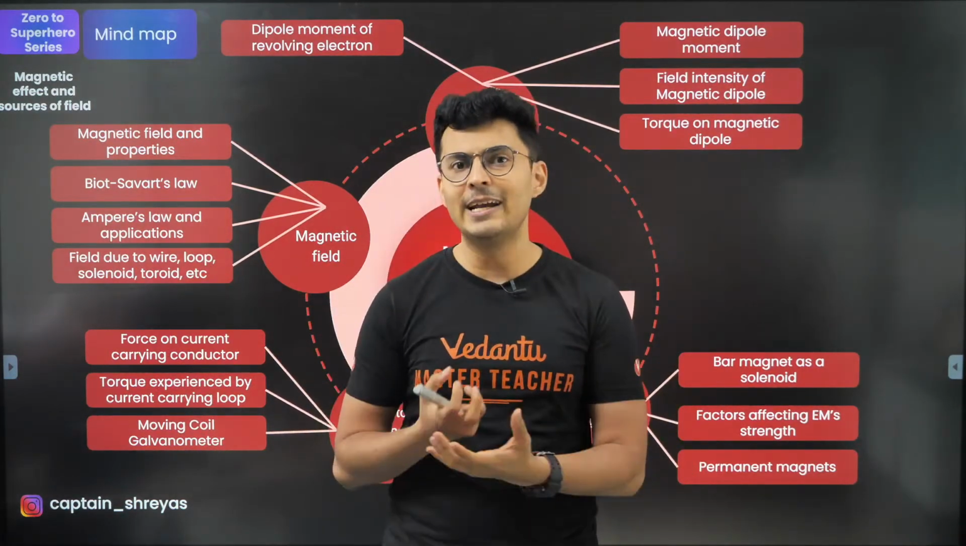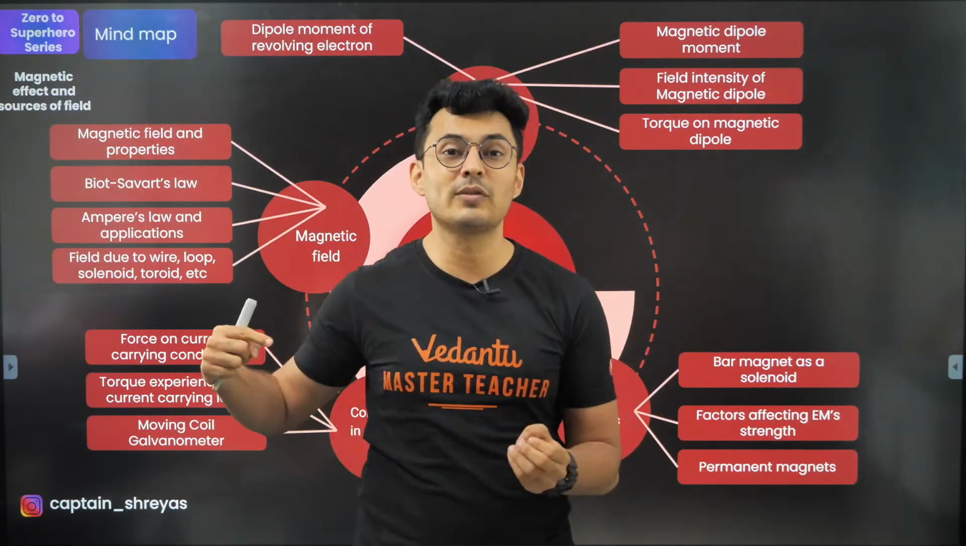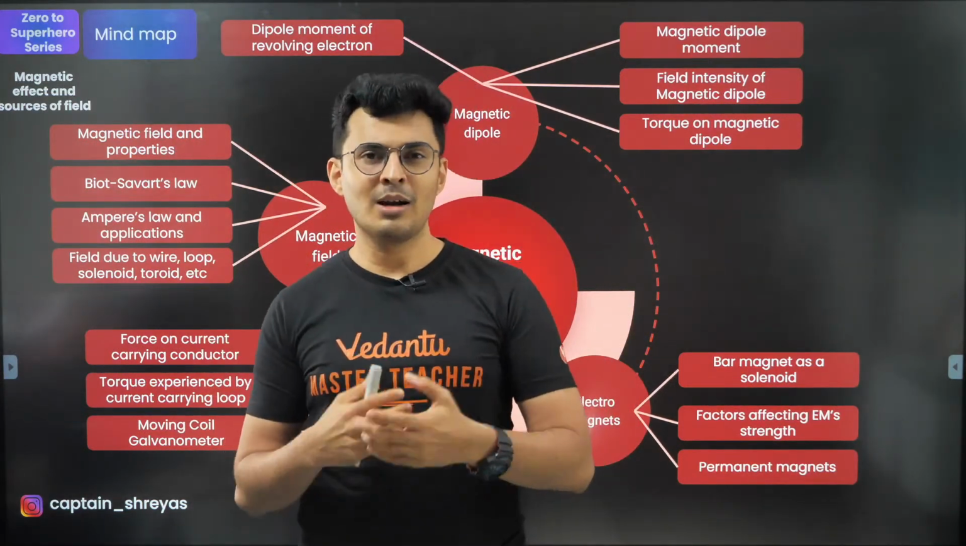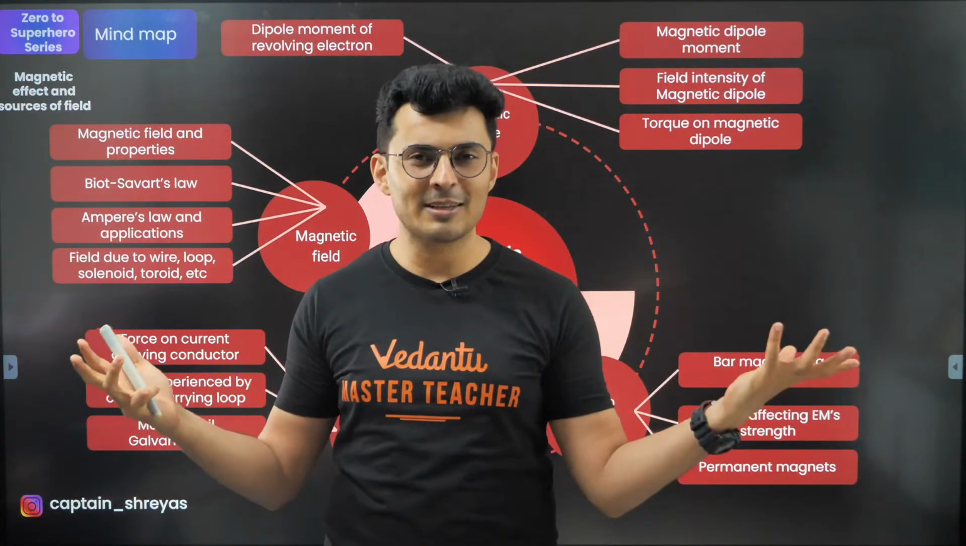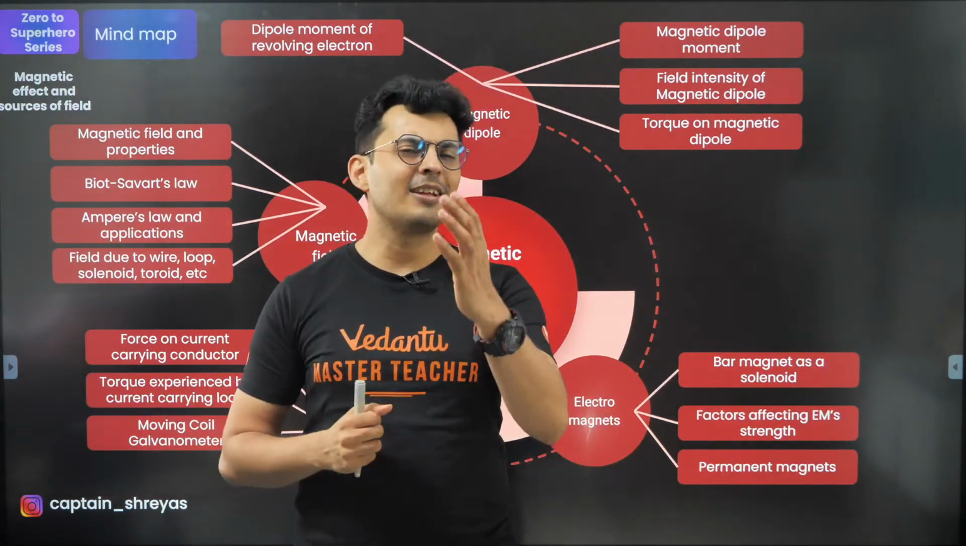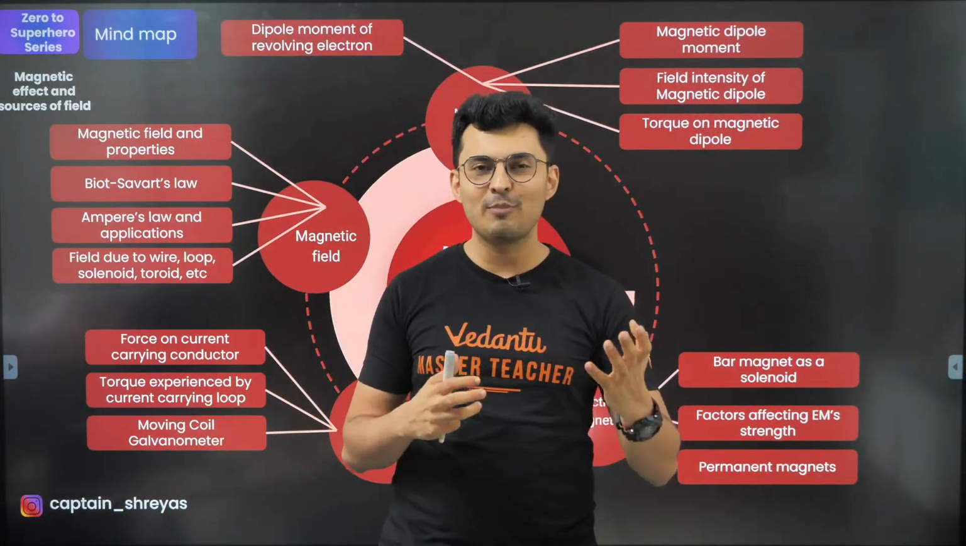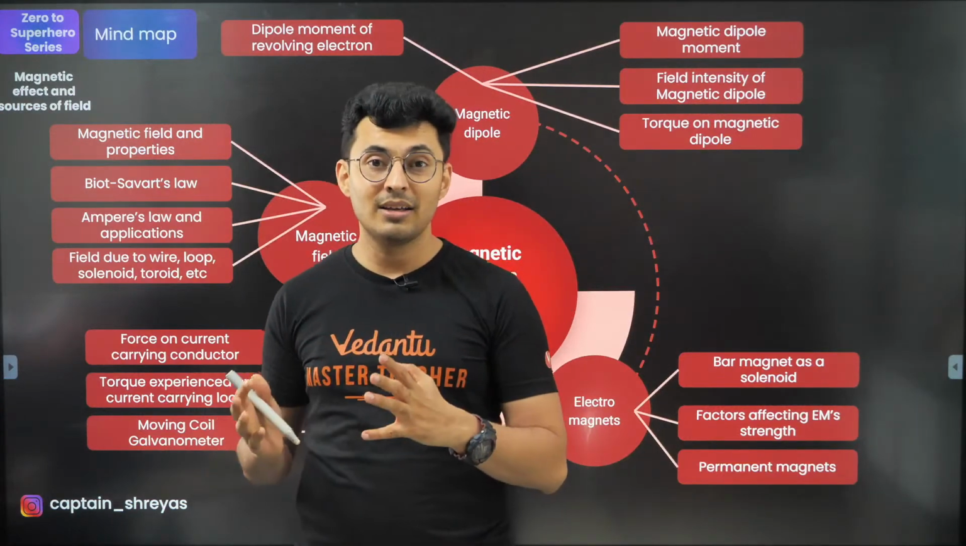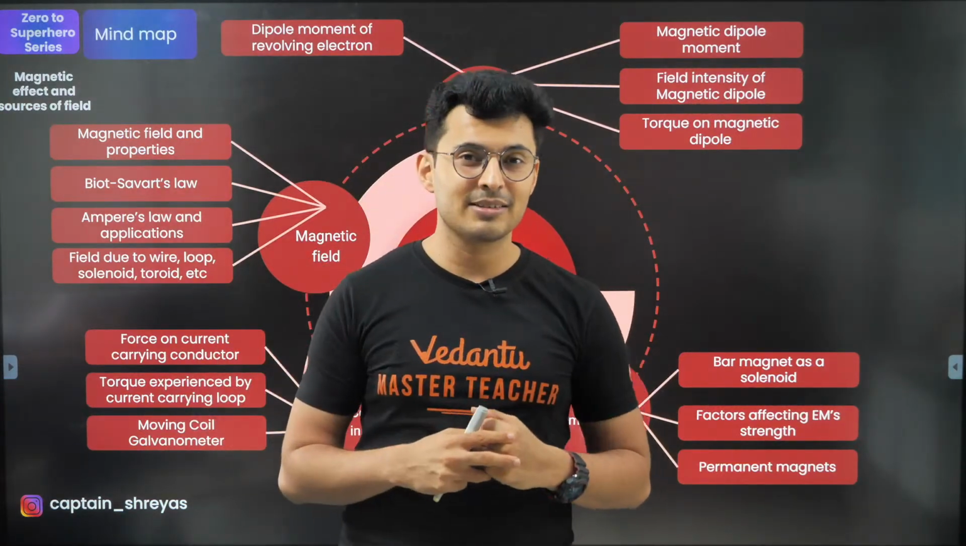It has some field lines around it. There is no need of current to be supplied. A bar magnet, horseshoe magnet, these are the best examples. And there is one special thing about any magnet which is quite different from electrostatics.